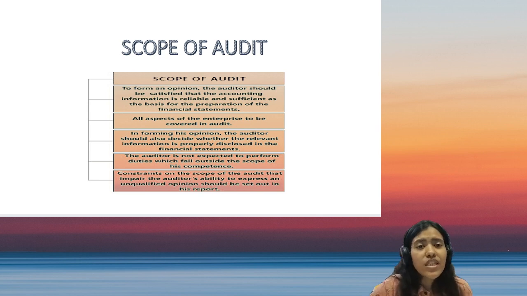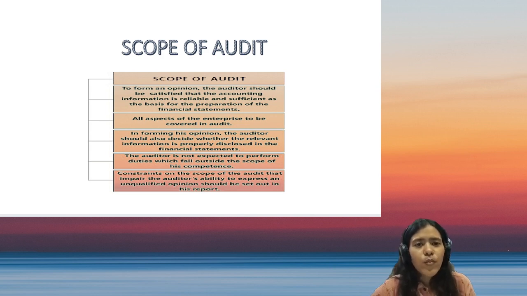All of this can be seen and verified by the auditor, but the actuarial valuation can never be verified by the auditor, because he is not competent enough to check the actuarial valuation. He is competent enough to check the data and is responsible for that only, and nothing beyond that. So yes, the auditor is expected to do nothing beyond his scope, that is nothing beyond his domain. And I, as a client, should never expect him to do so also.